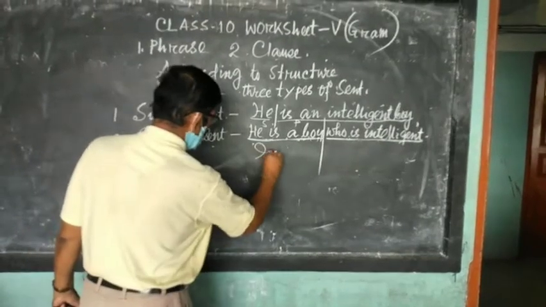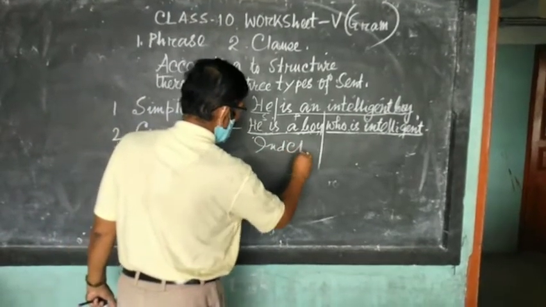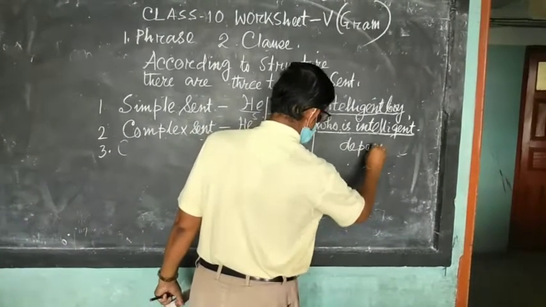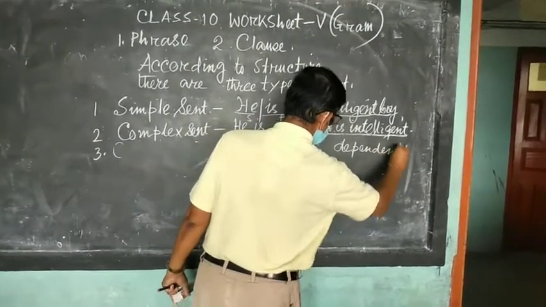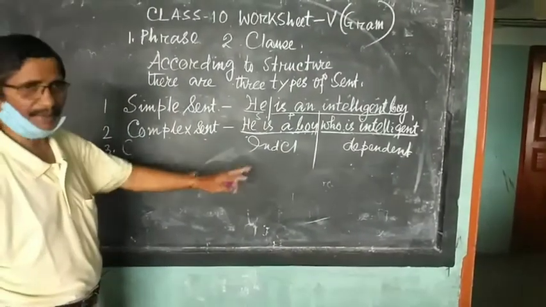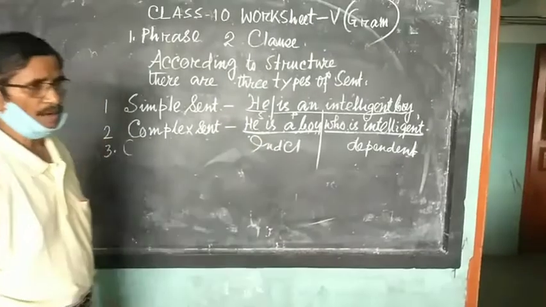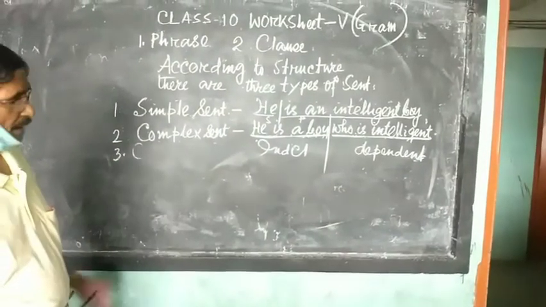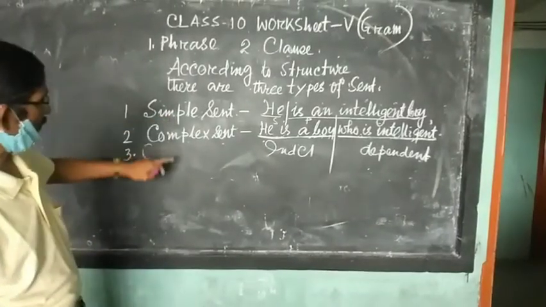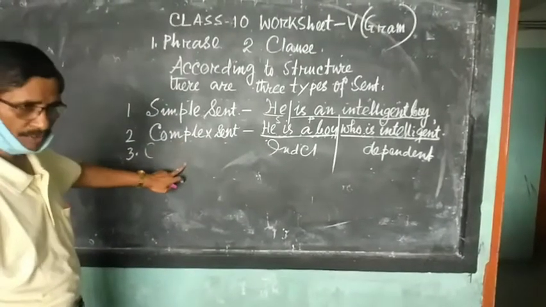So here you have to write independent clause, and here it is a dependent clause, so here you have to write dependent clause. The question is given in your book: underline the dependent clause and independent clause. This is the way of identifying these. Now I have discussed simple sentence, complex sentence and compound sentence.